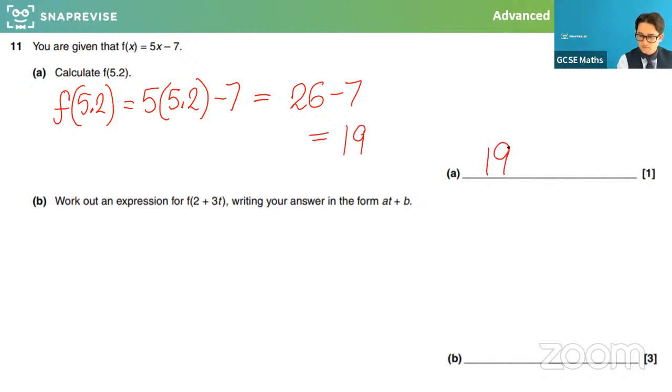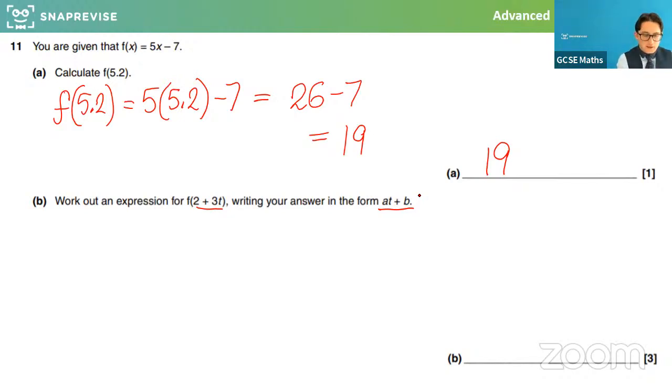Lovely, well done, guys. So that returns 19. So this one looks quite interesting. Work out for an expression f of 2 plus 3t. Write your answer in the form at plus b. Now, even just the style of this question throws people off. Well done, guys. Thank you so much for the answers.